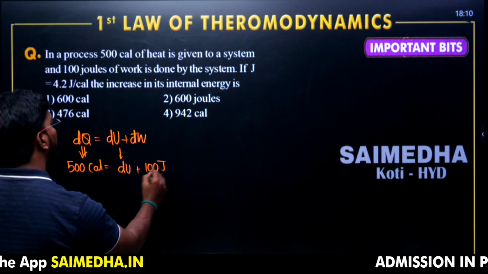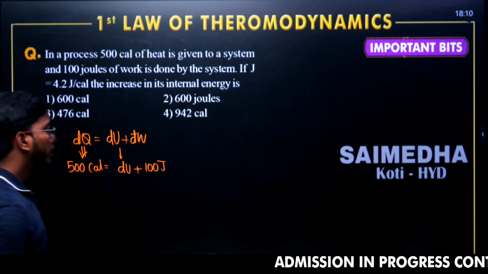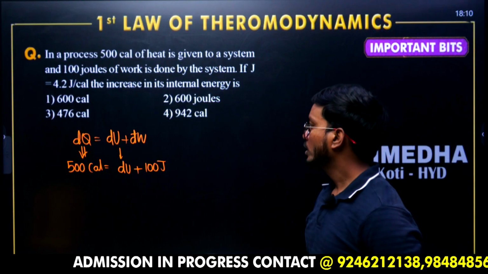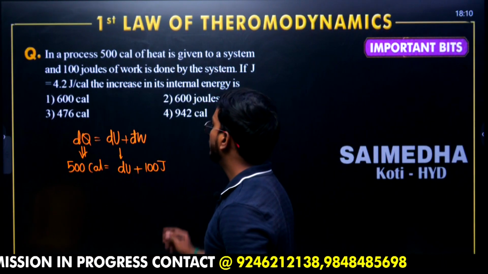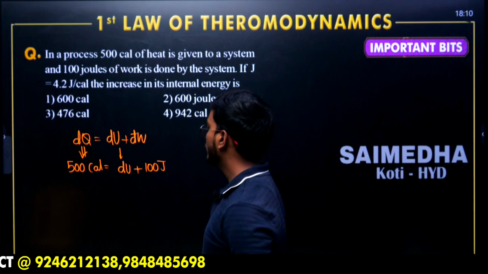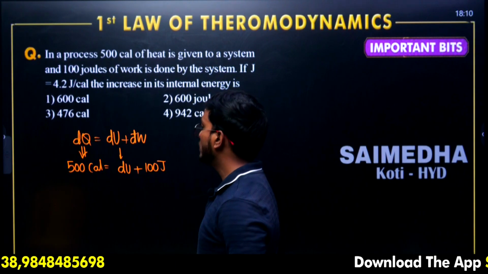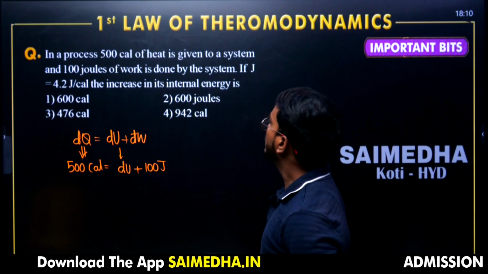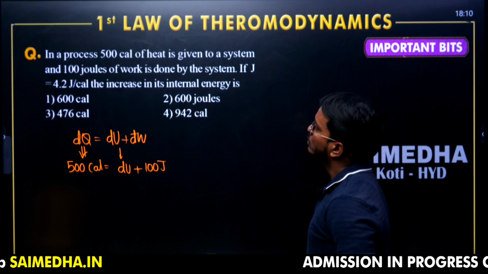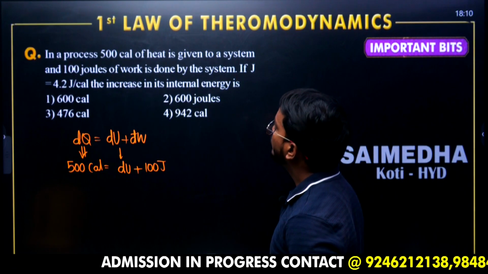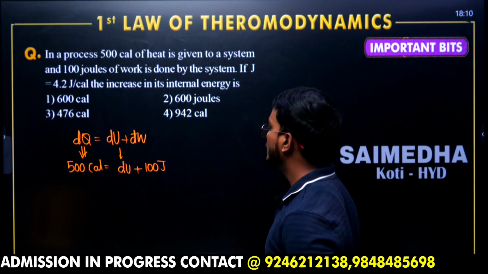100 joules. In terms of calories, 1 calorie is equal to 4.2 joules. If you want to convert this into calories, you need to divide it by 4.2, or multiply it by 4.2. All the options are given in terms of calories, and one option is given in terms of joules. What is the asked question now? Increase in the internal energy.